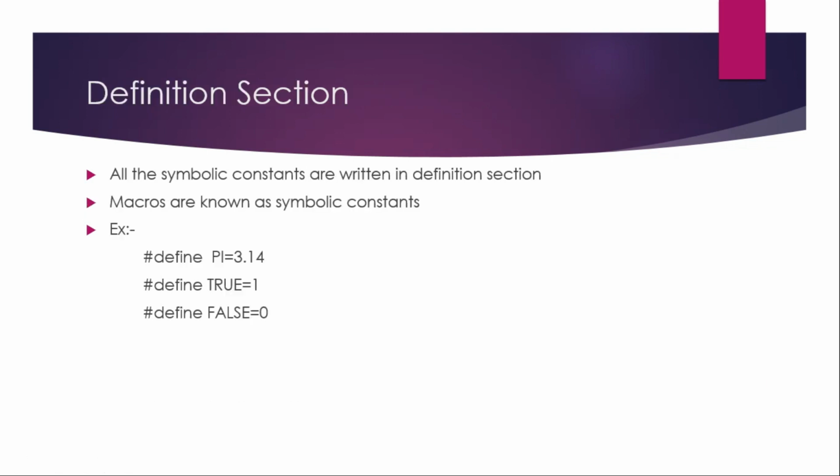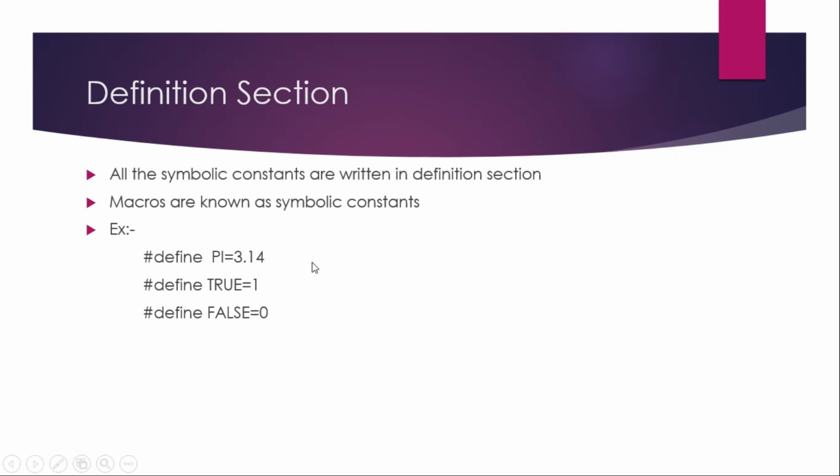Third section is definition section. This definition section defines all symbolic constants. So macros are known as symbolic constants. Friends, what is macro?